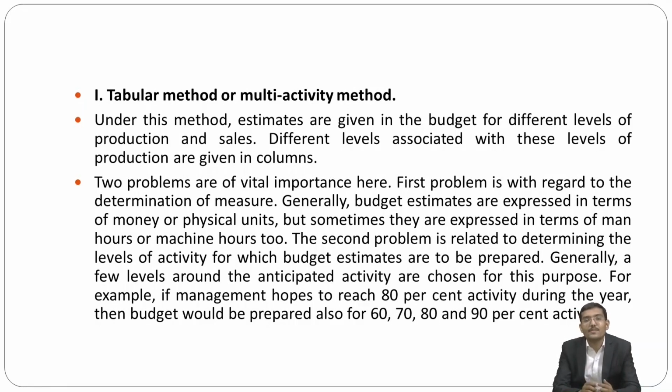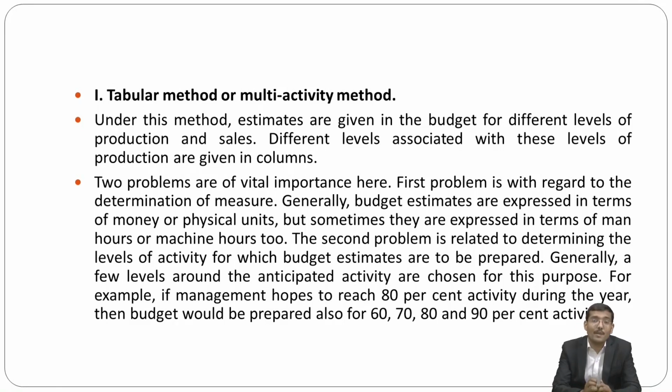Two problems are of vital importance here. The first problem is with regard to the determination of measures. And generally, my dear friends, the budget estimates are expressed in terms of money or physical units. But sometimes they are expressed in terms of man hours or machine hours too.